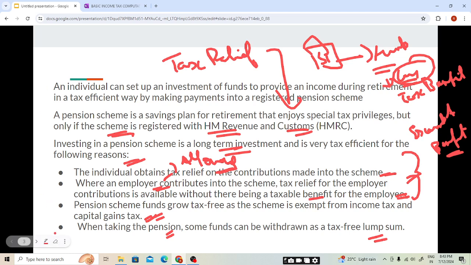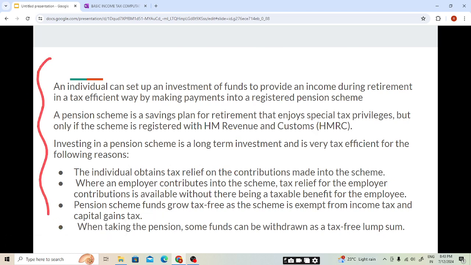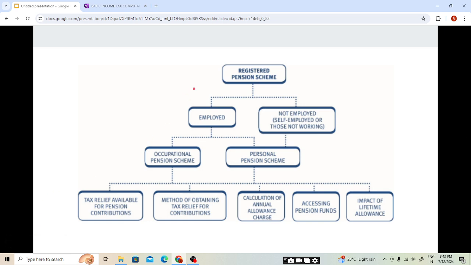So this slide gives you a basic introduction and some general points about the pension scheme: that it must be a registered pension scheme to avail the tax relief, that the contribution by the employer for his employee will be exempt, and that we can withdraw a lump sum amount tax free. So to avail the tax relief, students, it must be a registered pension scheme.